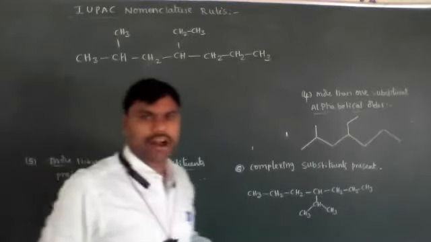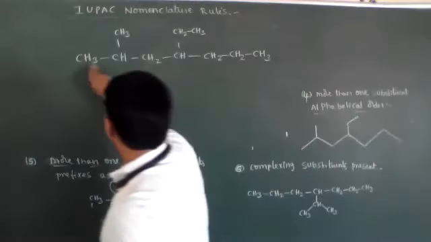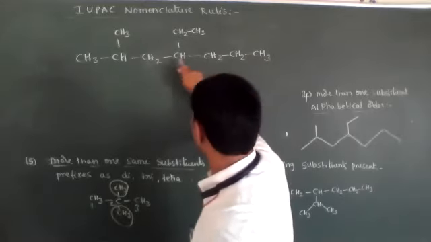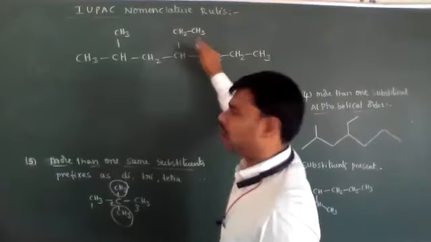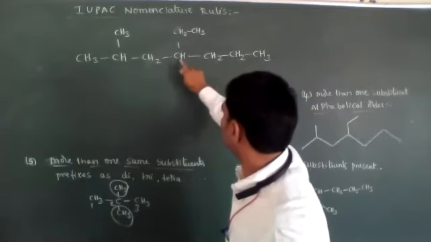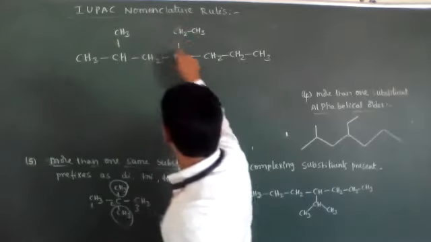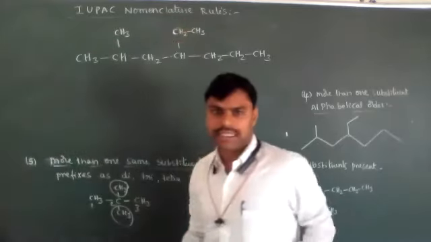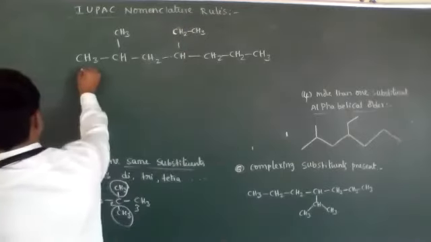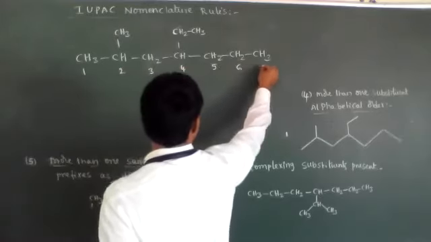Now first we need to identify the longest carbon chain with more number of substituents. 1, 2, 3, 4, 5, 6, 7. 1, 2, 3, 4, 5, 6. So this is not the longest carbon chain, because it is only 6. 1, 2, 3, 4, 5, 6, 7. This one also has one methyl and one ethyl substituent present. So the longest carbon chain is this. Number it 1, 2, 3, 4, 5, 6, 7.